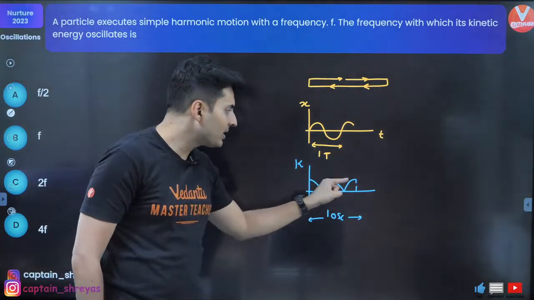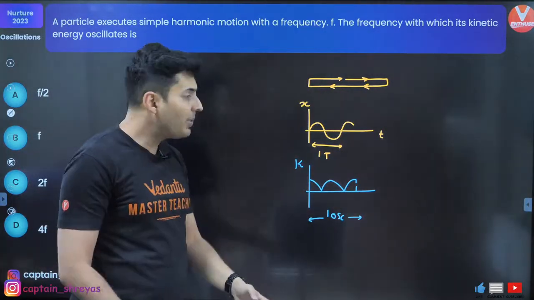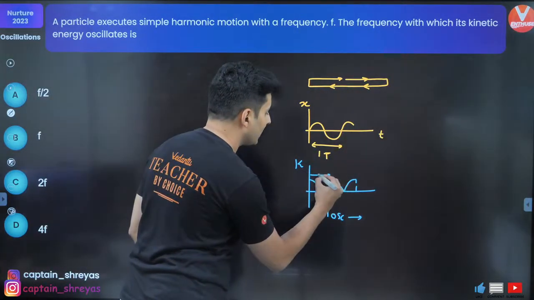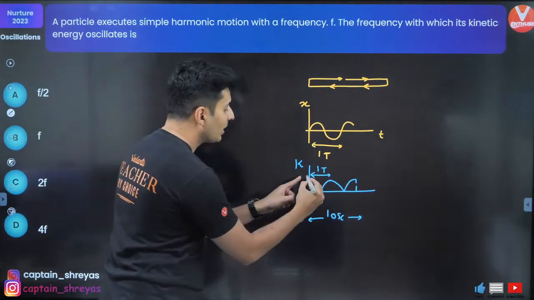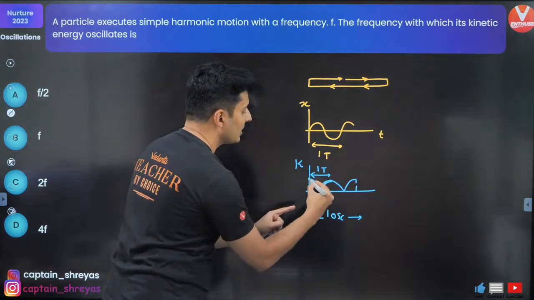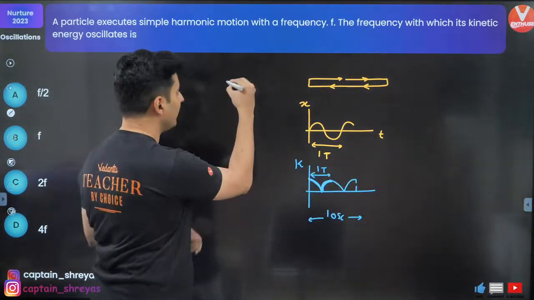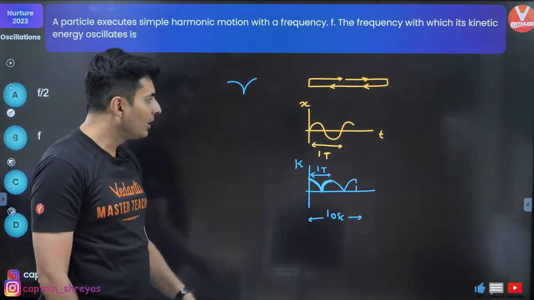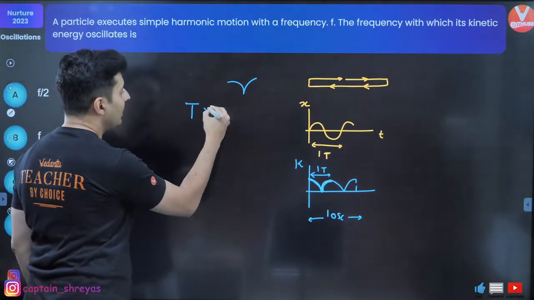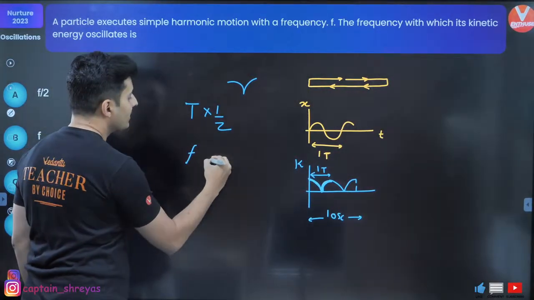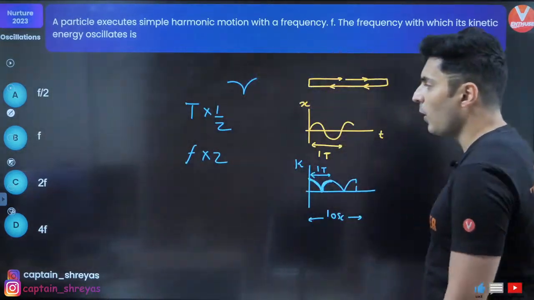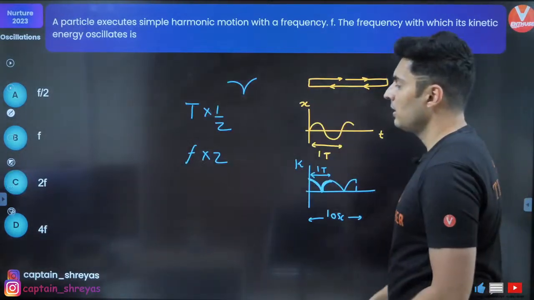Guys, although it is one oscillation, the time period for kinetic energy is not this entire thing. In fact, only this much is one time period, because after this part, it's a repetition. Do you see this is continuously getting repeated? This is the part which is getting repeated. So the time period has been halved. If time period is made half, the frequency has to be doubled. So hence 2f, option C should be correct. Option C. Did you understand?